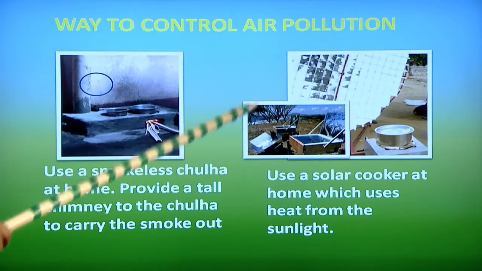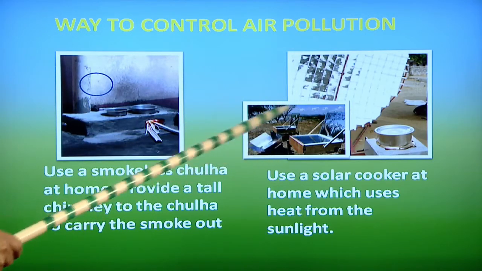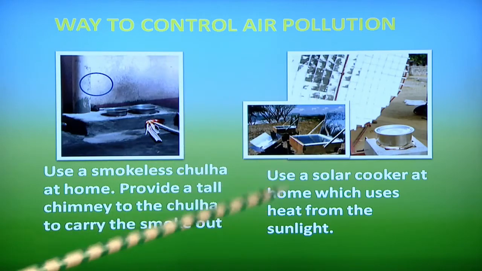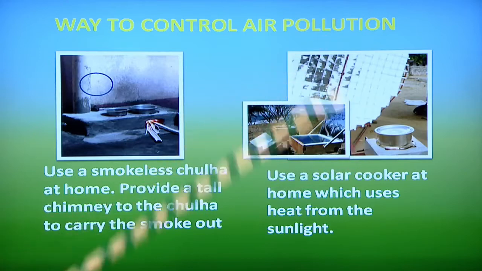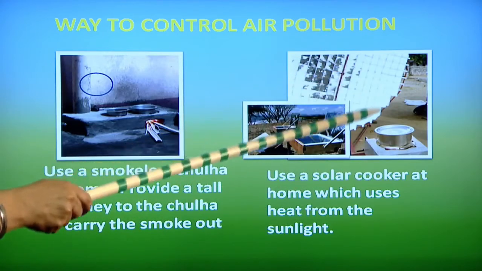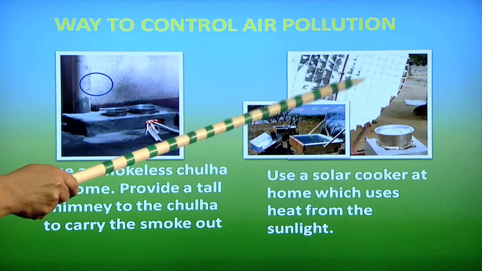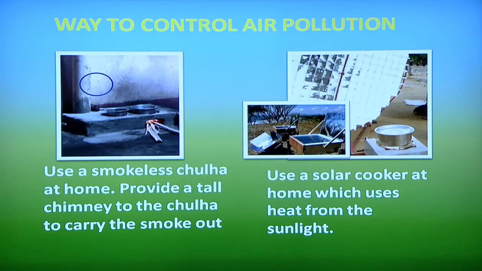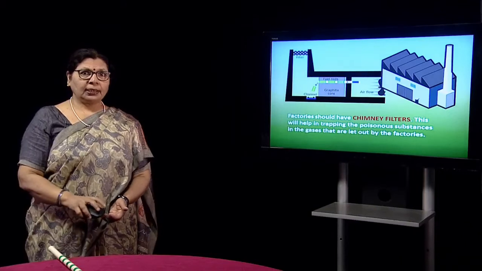Here is a kind of solar cooker. From the sun, the food is cooked here, and this is again another model. This is the thing which collects the sunlight and sends the heat here in greater amount, and the food is cooked. What are other methods?